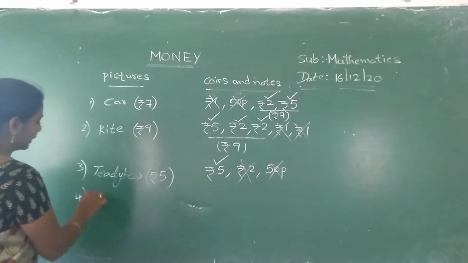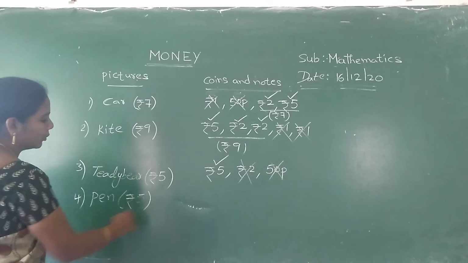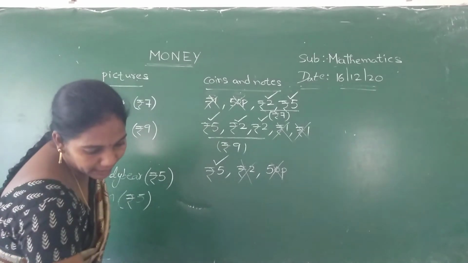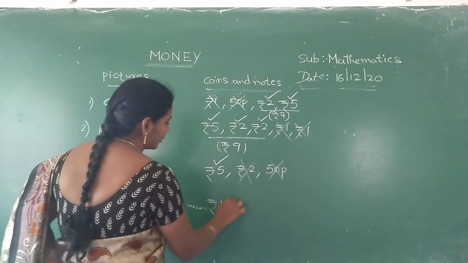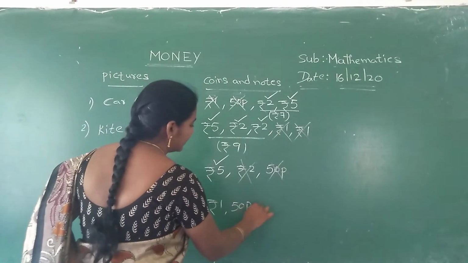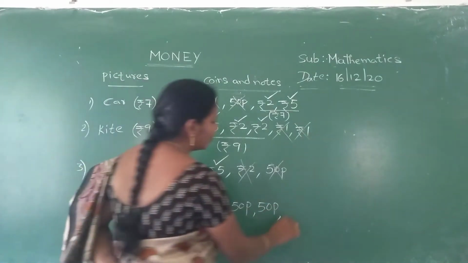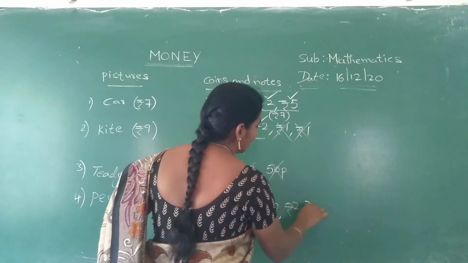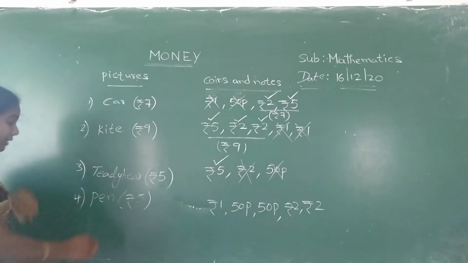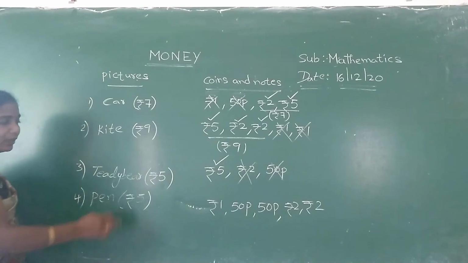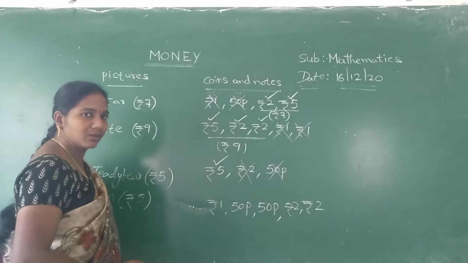Next, pen. The cost of the pen is 5 rupees. They gave 1 rupee, 50 paise, 50 paise, 2 rupees plus 2 rupees. Okay. So what is the cost of the pen, Nana? 5 rupees. So you have to collect only 5 rupees from these.